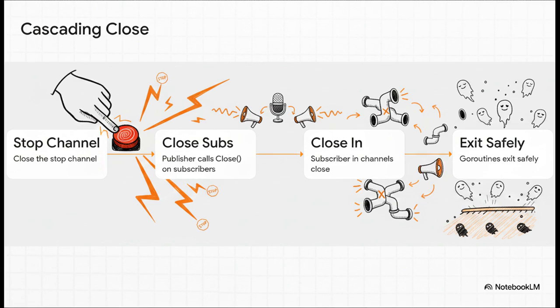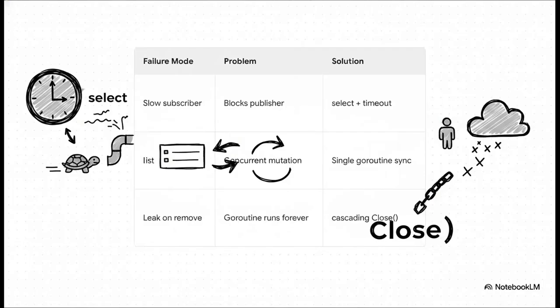This cheat sheet perfectly summarizes our architectural defenses. Really, it's the difference between a system that crashes at 3 a.m. and one that just hums along perfectly. It maps the 3 most dangerous Go routine failure modes directly to the channel-based solutions we just talked about. If a slow subscriber threatens to block the publisher, we use select plus a timeout. If concurrent mutations threaten a race condition on the list, our single Go routine synchronization completely prevents it. And if removing a subscriber threatens a Go routine leak, our cascading close method ensures a clean, safe exit.